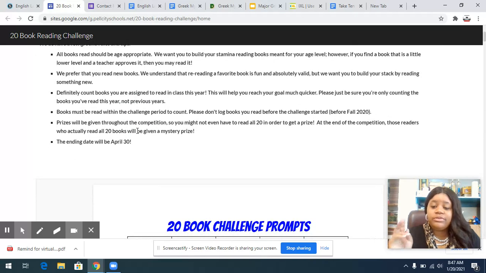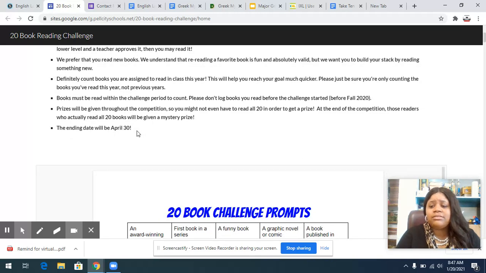So there's two books you can definitely count. One is called Long Way Down by Jason Reynolds. We're going to read that this semester. And then the other one is going to be called The Outsiders, by S.E. Hinton, which you read last semester. So you can definitely go ahead and log The Outsiders if you have not already, okay?